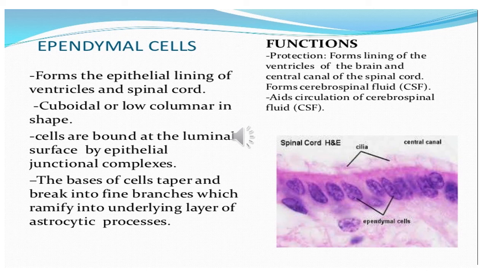The cells are bounded at the luminal surface by the epithelial junction complex, and their function is that they form the lining of the ventricles of the brain and the central canal of the spinal cord, and they help in the formation of the cerebrospinal fluid and its circulation. So these are the supporting cells of the gray matter.